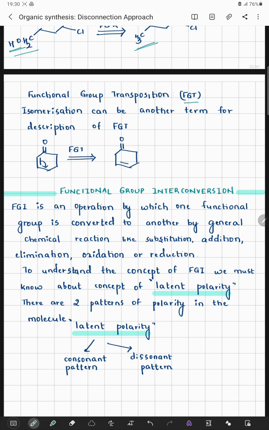Now for example, in a cyclohexenone system, the target molecule that we are observing here has got an alpha beta unsaturation. Upon the isomerization of the double bond, I can observe that the double bond has moved to the beta and gamma positions respectively. Such type of transposition is called functional group transposition.